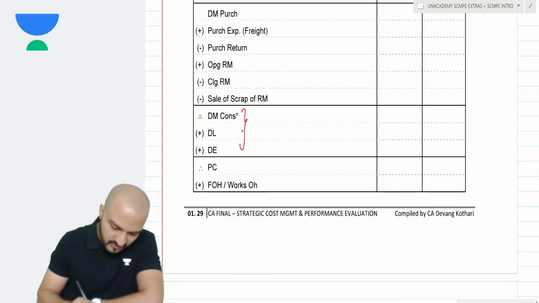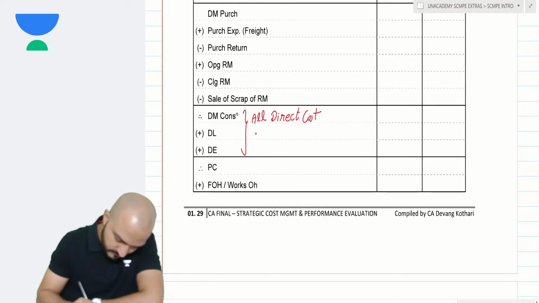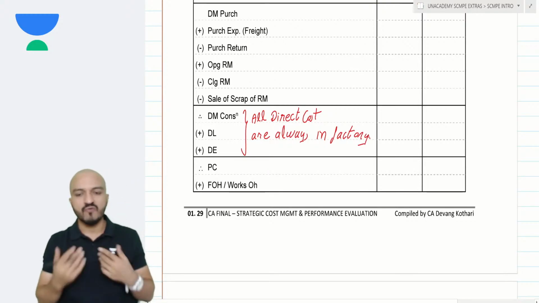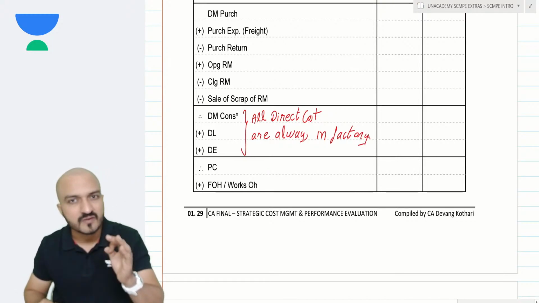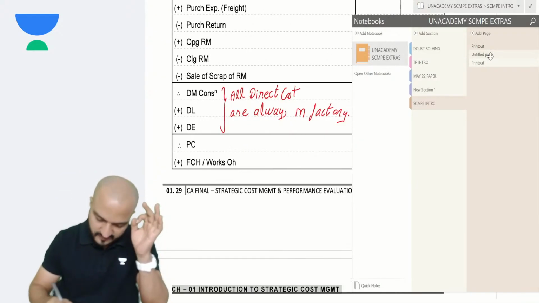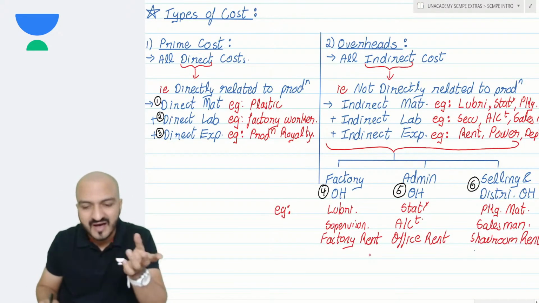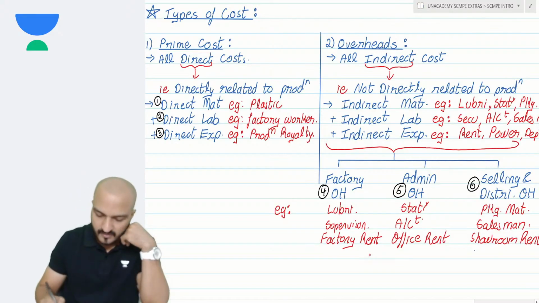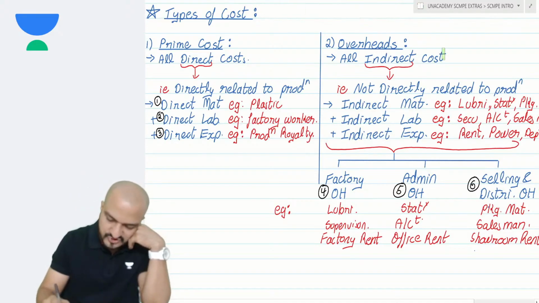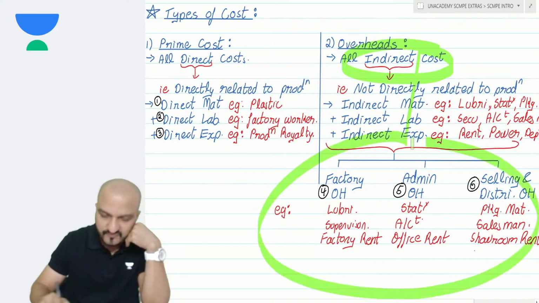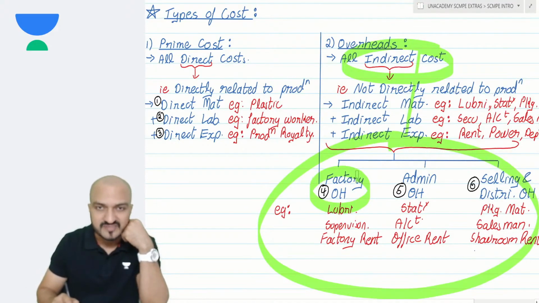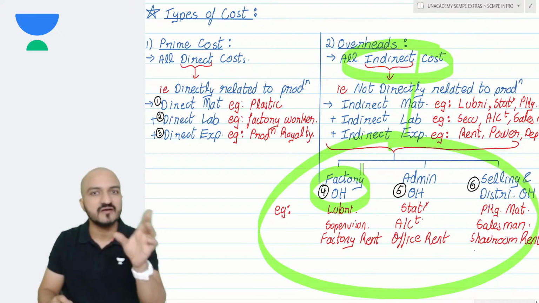Now, all the direct costs are always incurred inside the factory. All the direct costs are obviously always incurred inside the factory. But didn't we learn yesterday that even certain indirect costs are incurred inside the factory? Indirect cost. Which indirect cost is incurred inside the factory? Well, factory overheads is the indirect cost which is incurred inside the factory.